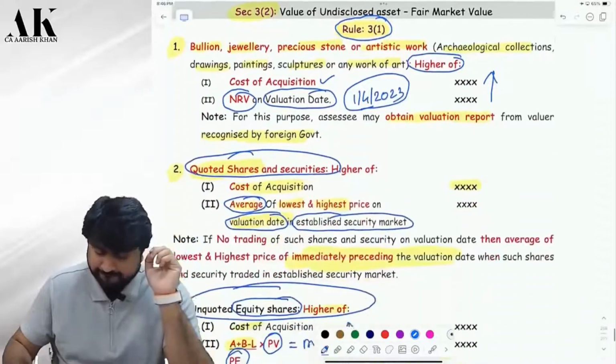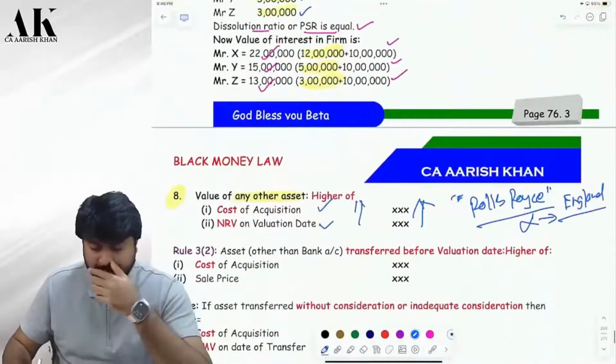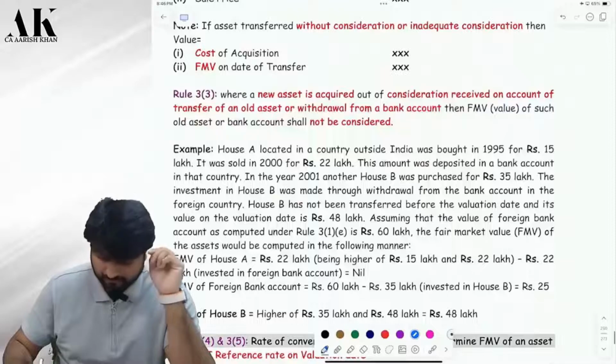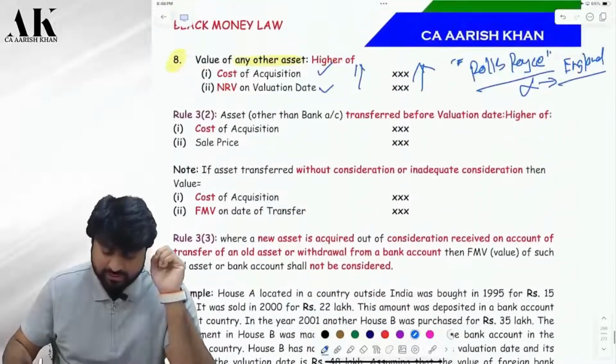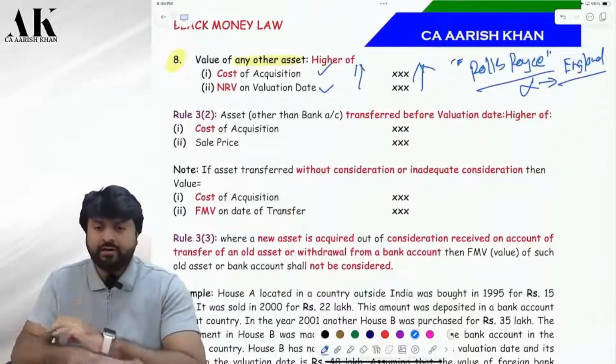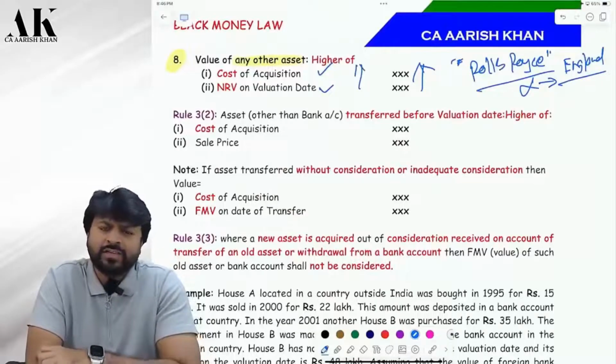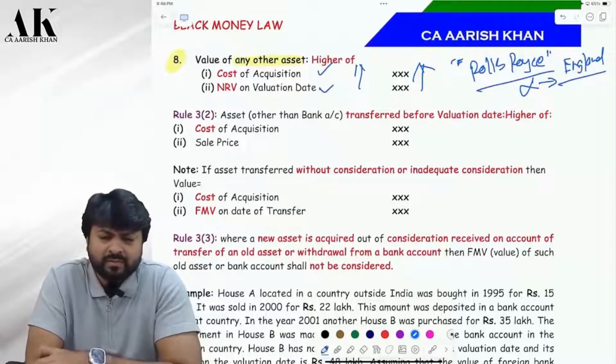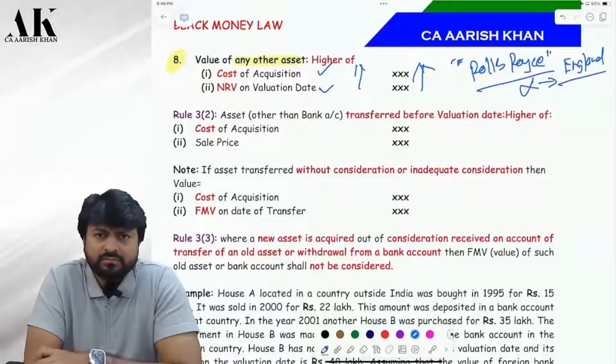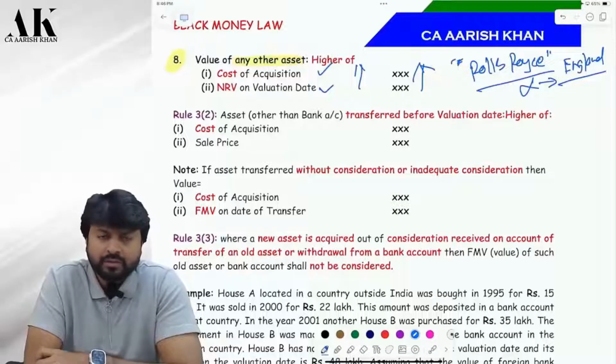Now there is a very specific situation which we are going to learn now. Before that, as per rule 3 sub rule 1, I would like to ask you all once again about the valuation. How will you value unquoted equity shares? A plus B minus L, that formula. How will you value quoted shares and securities? Cost or average on 1st April, or selling price on valuation date, or average on valuation date, whichever is higher.